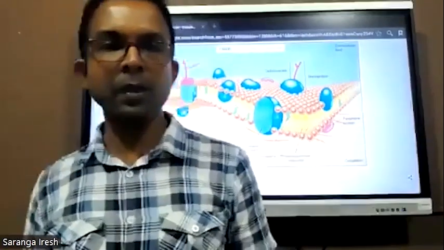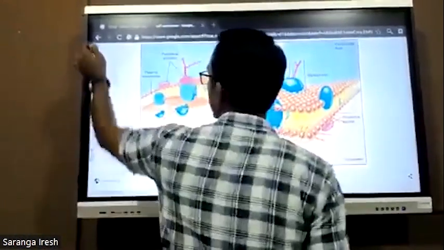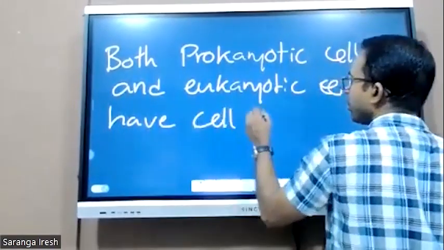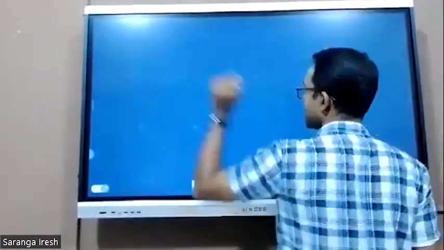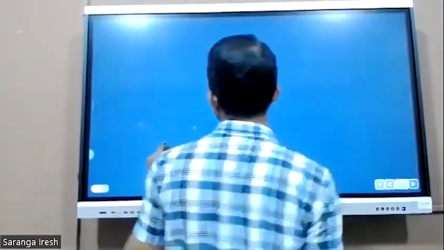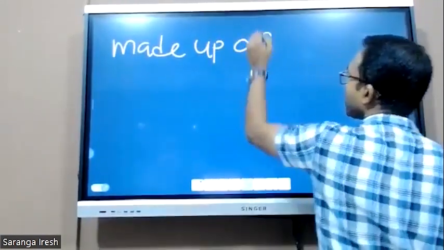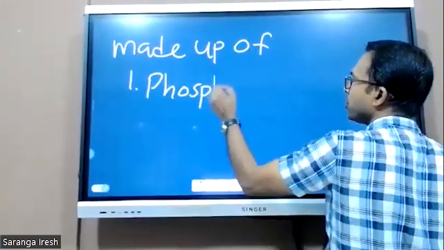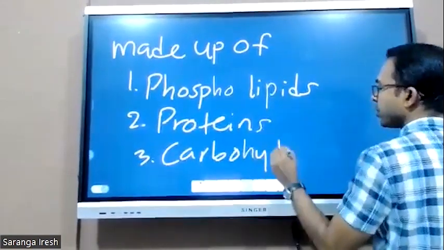Under cell membrane, write down: both prokaryotes and eukaryotes have a cell membrane surrounding their cellular components. Cell membrane is made up of phospholipids, proteins, carbohydrates.